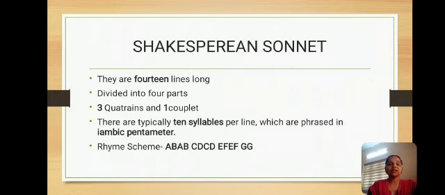These lines typically have 10 syllables each and are written in iambic pentameter. How many syllables are there in iambic pentameter? There are 10 syllables per line. Another specialty is that Shakespearean sonnets are always written in the rhyme scheme ABAB CDCD EFEF GG. That is the rhyme scheme used in Shakespearean sonnets.